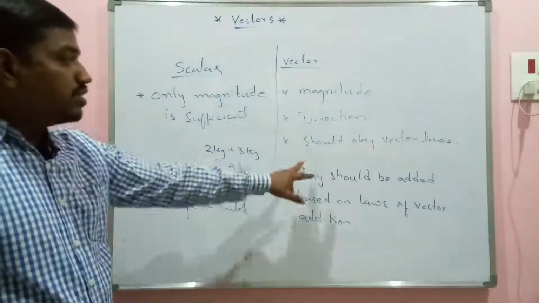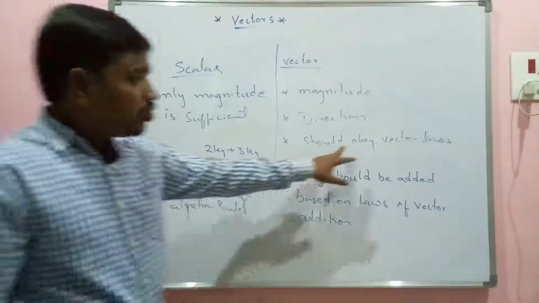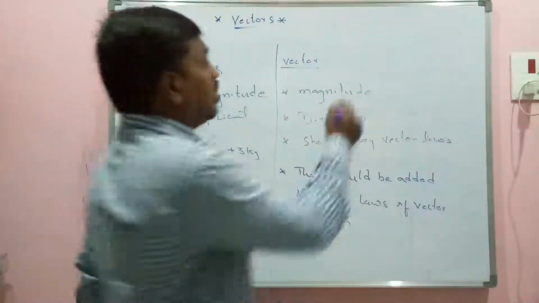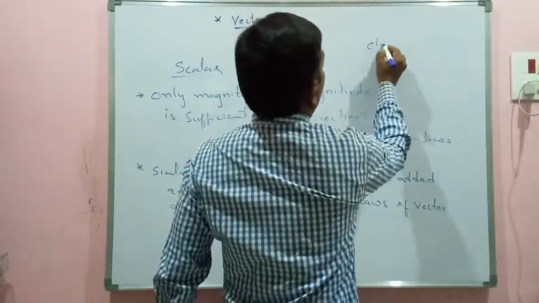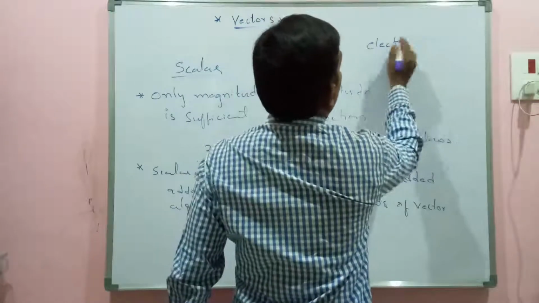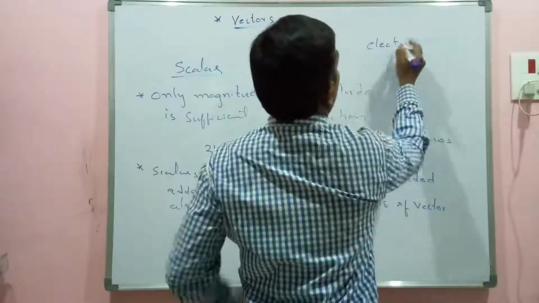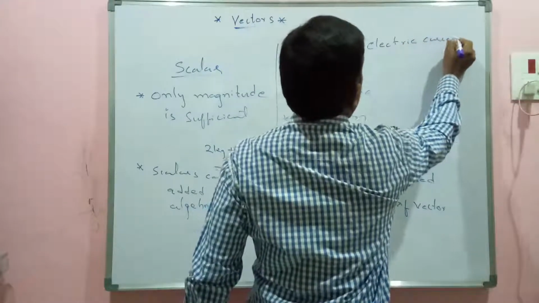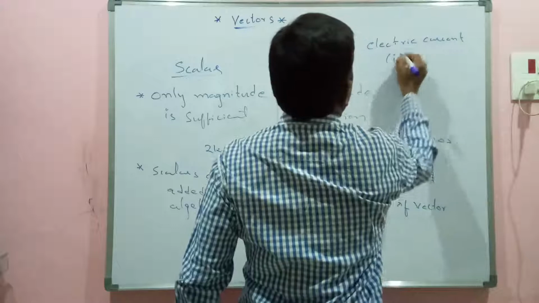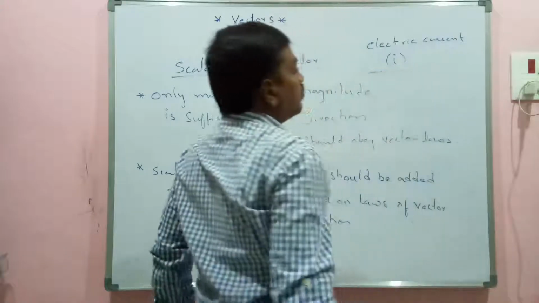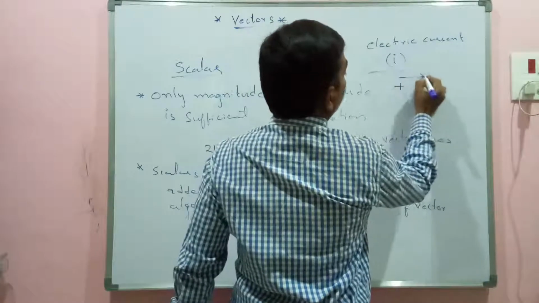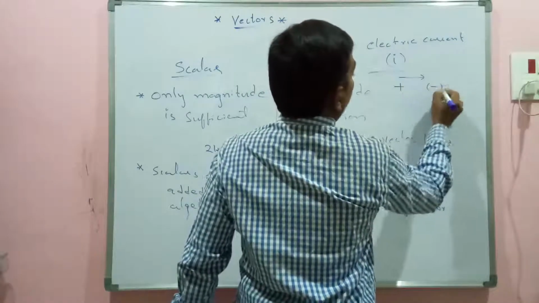Why I am saying they should obey vector laws is this: you might have studied about electric current in your 10th class, which is represented by the letter I. You know that current always travels from the positive terminal of a battery to the negative terminal of a battery.